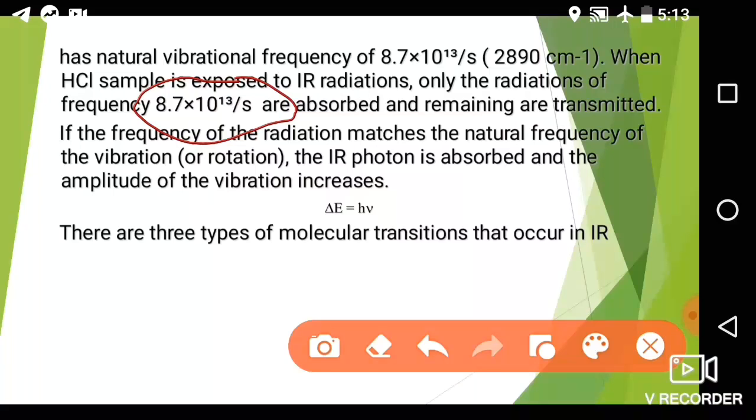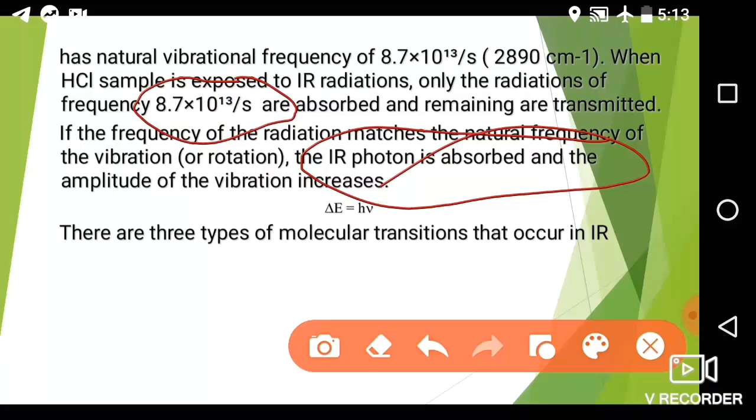And if the frequency of the radiation matches the natural frequency of vibration, then the IR photon is absorbed. What is the main reason? That is the correct frequency for the absorption. It means the natural frequency required to bring the molecule into the vibrational state is delta E equal to h nu.